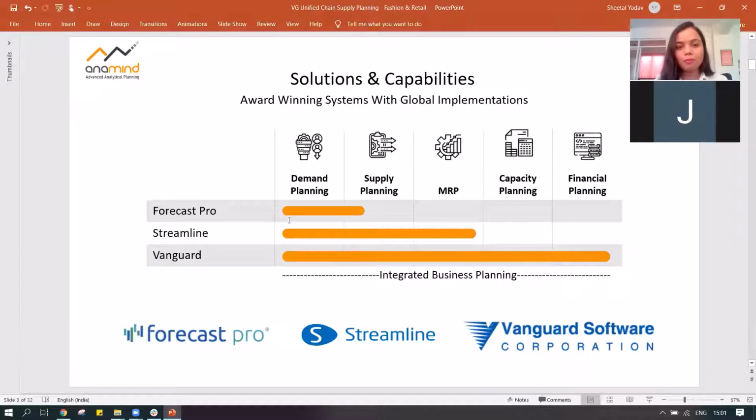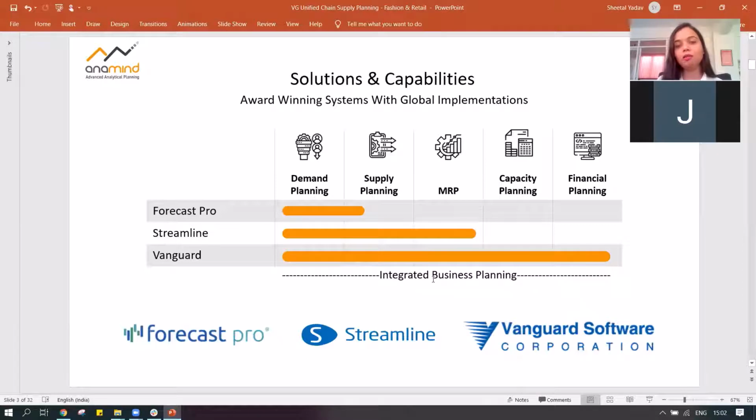Today we would be discussing the end-to-end integrated business planning by Vanguard platform. It helps cover all the various sections of our planning process, starting from demand planning to supply planning to MRP planning and then capacity and financial planning. It's really interesting when we look at integrated planning software, just to see how, if I make a change in my demand plan, it would translate to my financial projection.